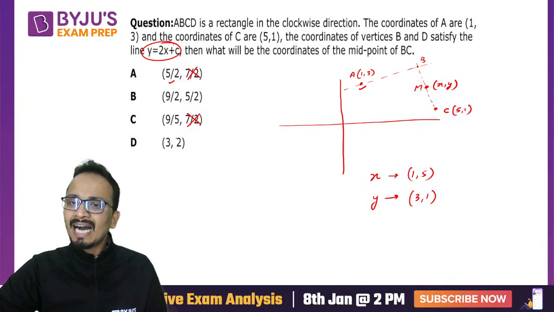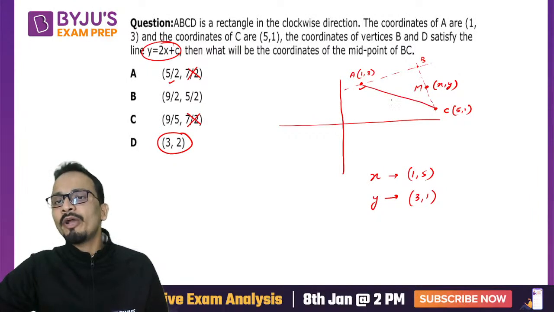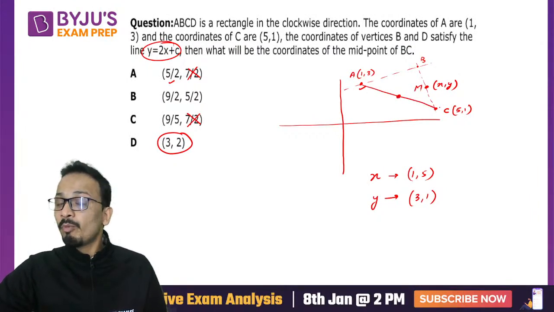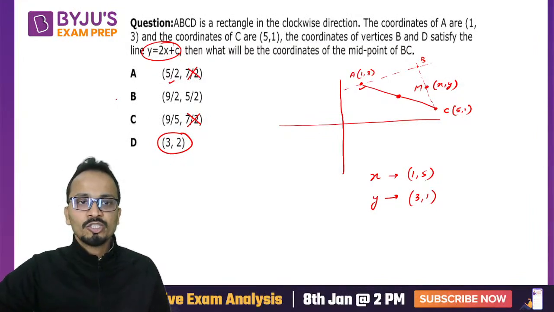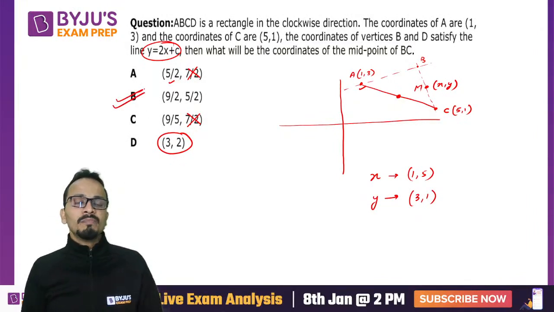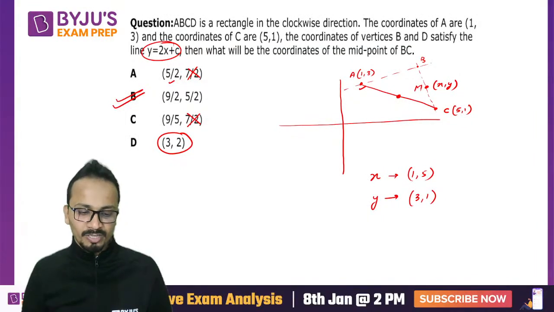And option D again will be removed because (3, 2) will be the midpoint of AC, the midpoint of the diagonal. So it cannot be the coordinates of M. All right, so I can mark option B as the answer. No need to calculate, no need to spend time on this.